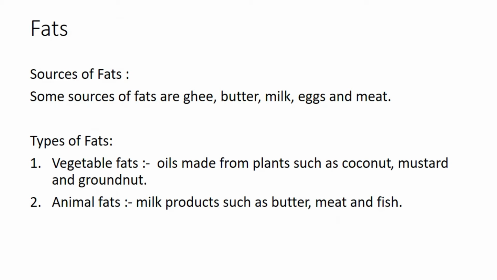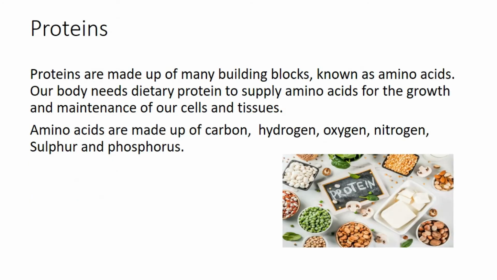There are two types of fat. Vegetable fats are found in oils made from plants such as coconut, mustard, and groundnut, whereas animal fats are found in milk products such as butter, meat, and fish.